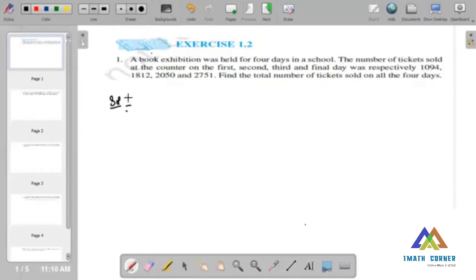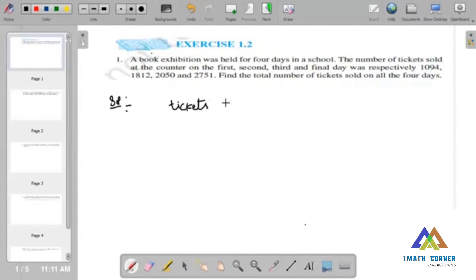Now, children, here first we have to find the total number of tickets sold on all the 4 days. The tickets sold on the first day is 1094. Tickets sold on the second day 1812, and the third day and the fourth day the same way. While doing this problem, first we have to write the statements. Based upon the statements, we have to find the total number of tickets sold on all the 4 days. Now we have to write the statement.